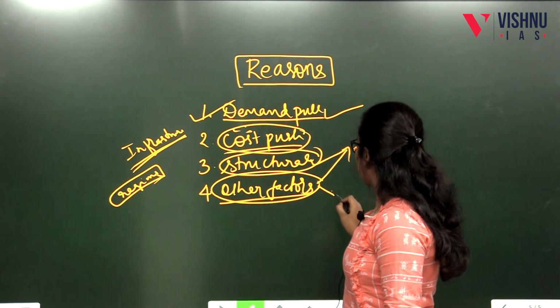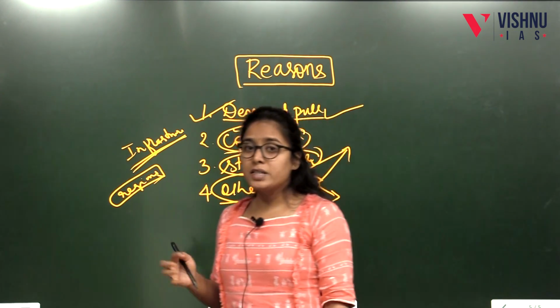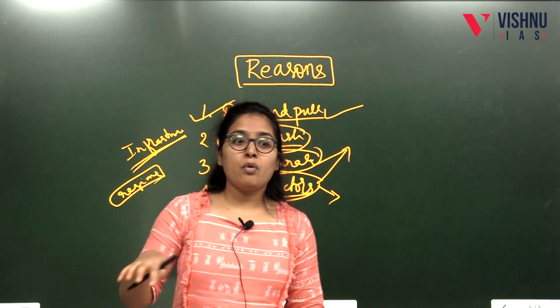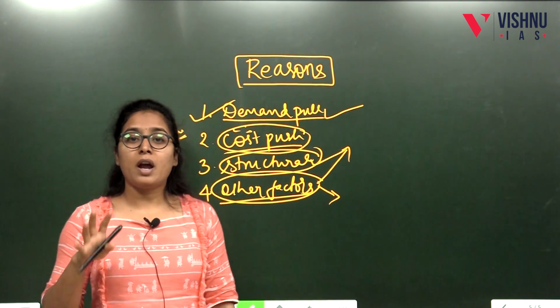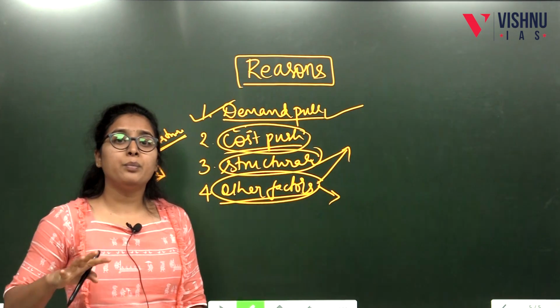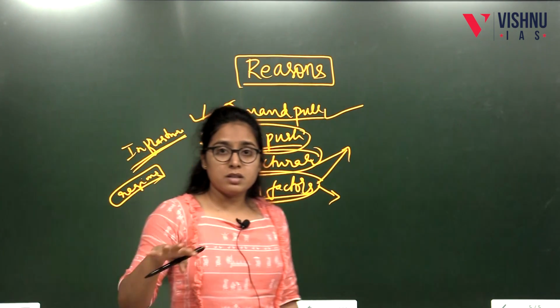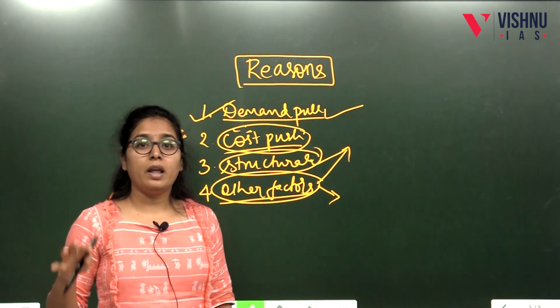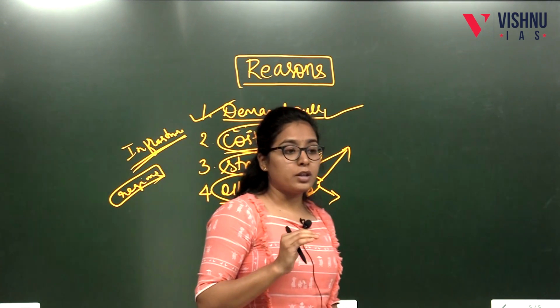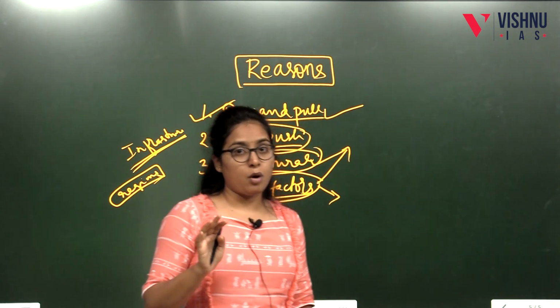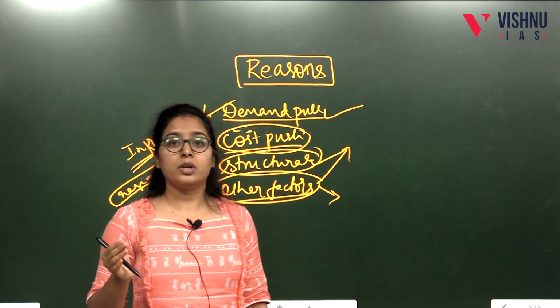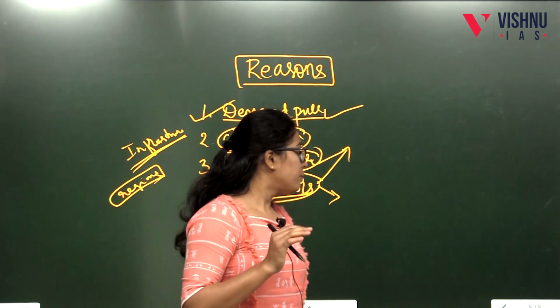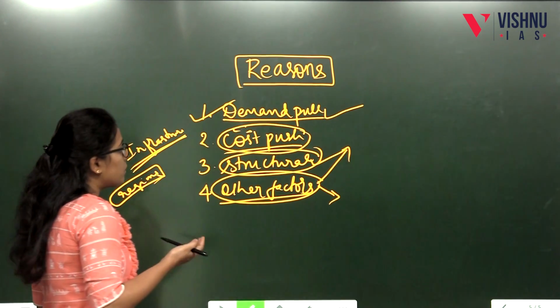Then comes price cartelization. Price cartelization means a few of the producers combine together and command high prices, and they command the same prices. For example, if tomato is 20 rupees, due to cartelization they will say below 30 rupees we won't sell the commodity. So cartelization will also increase the inflation of a commodity. So these are the reasons, and there are many other reasons.